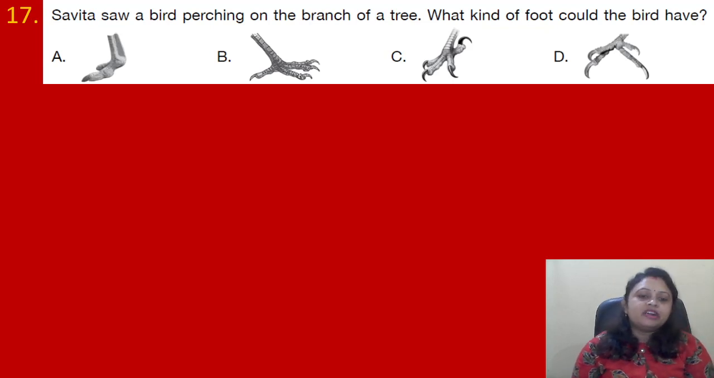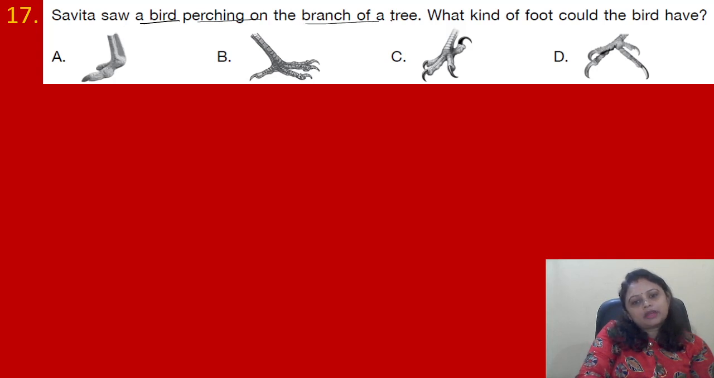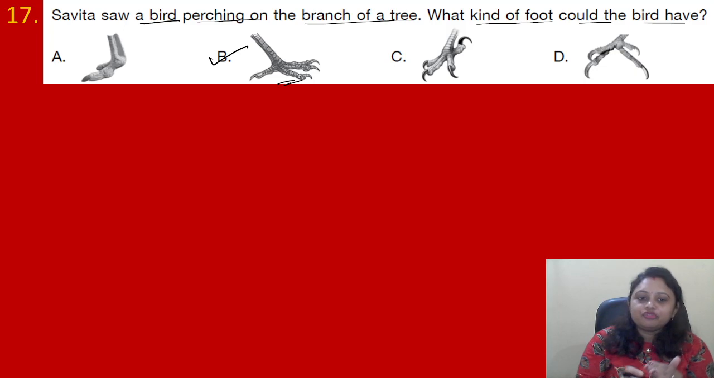Coming to the next question. Savita saw a bird perching on the branch of a tree. What kind of food could the bird have? And four options are given. So there is a bird perching on the branch of a tree. We have to find out what kind of food could the bird have. Okay. So for this, the bird should possess this type of, what we can test, kind of food.